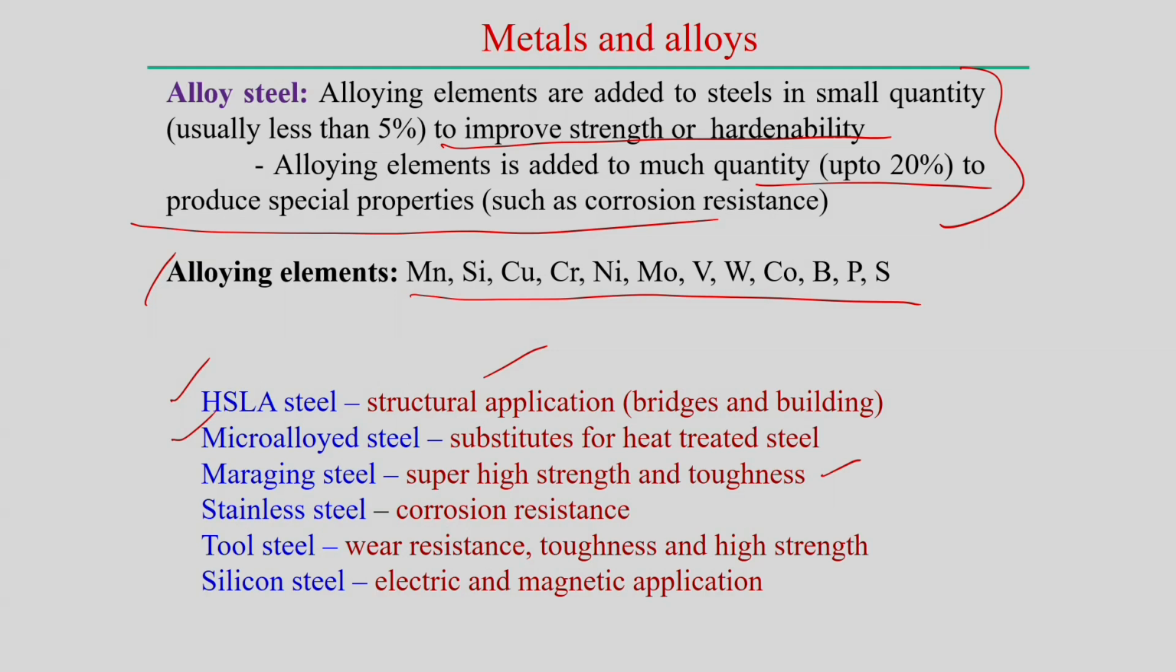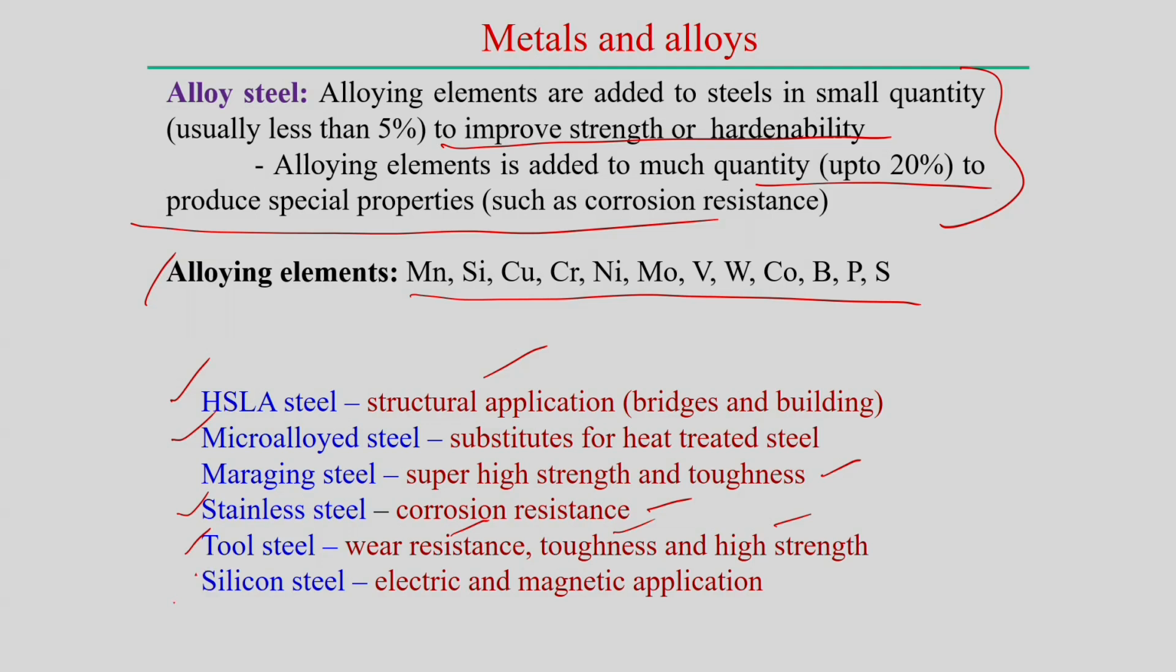Stainless steel, we know, is mainly used for corrosion resistance, and of course the chromium content is normally very high in stainless steel, which imparts the corrosion resistant properties. That is the main property of stainless steel. Then tool steel has been developed looking into wear resistance, toughness and high strength. Basically, tool steel is designed in such a way that even at elevated temperature it can retain its hardness. So, that is why tool steel has been developed.